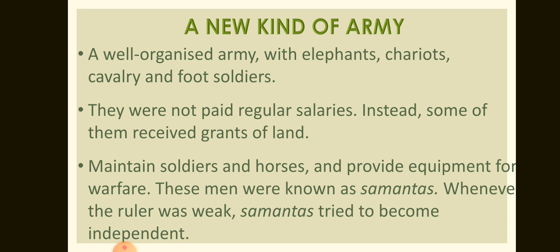A new kind of army. Like earlier rulers, some of these kings maintained a well organized army with elephants, chariots, cavalry, and foot soldiers. Besides, there were military leaders who provided the king with troops whenever he needed them. They were not paid regular salaries. Instead, some of them received grants of land. They collected revenue from the land and used this to maintain soldiers and horses and provide equipment for warfare. These men were known as Samantas. Whenever the ruler was weak, Samantas tried to become independent.